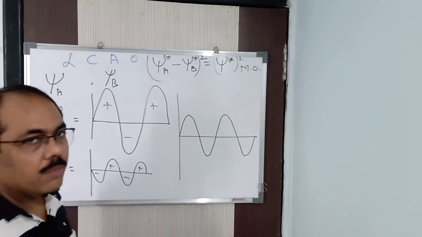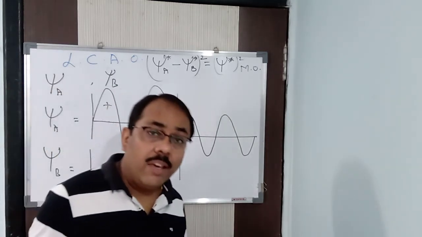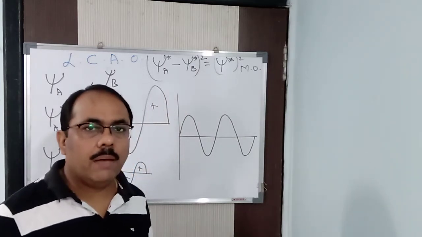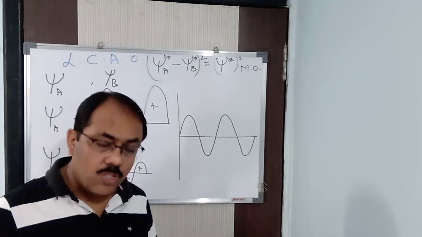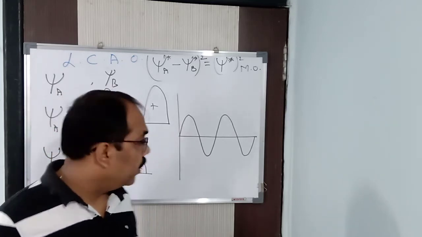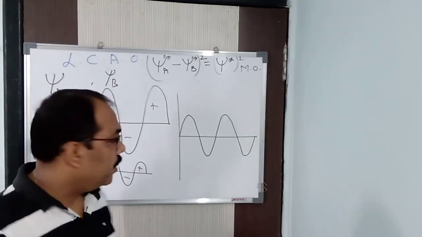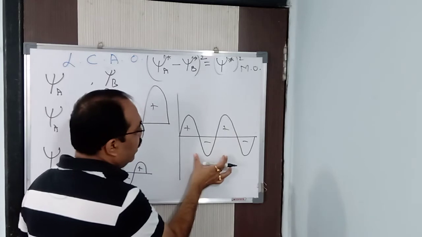They combine in terms of waves. Waves overlap. So if the two waves are in the same phase, if they overlap, that is called positive overlapping, constructive overlapping. But if they are in different phases, it is negative overlapping or destructive overlapping, we can say that. Clear? So this gives rise to anti-bonding molecular orbital.